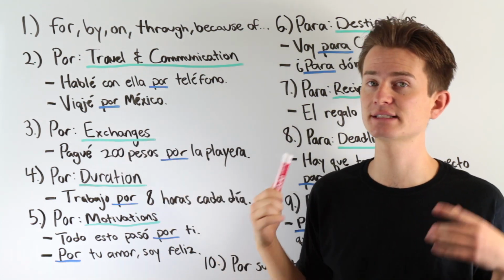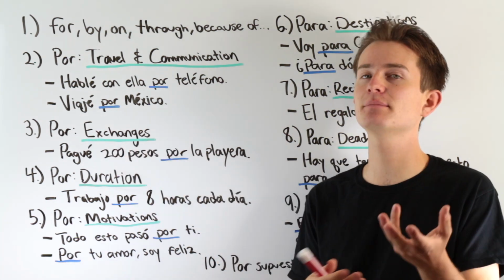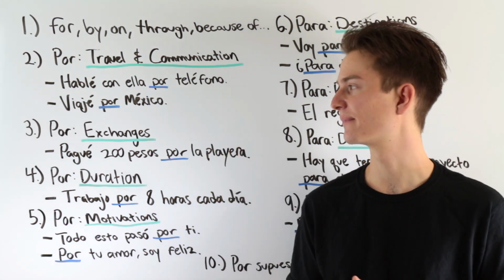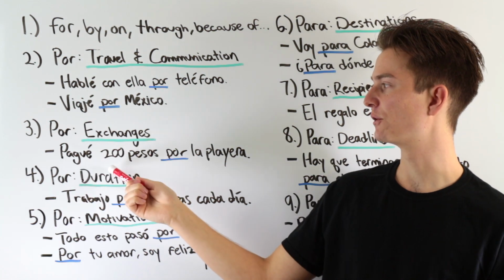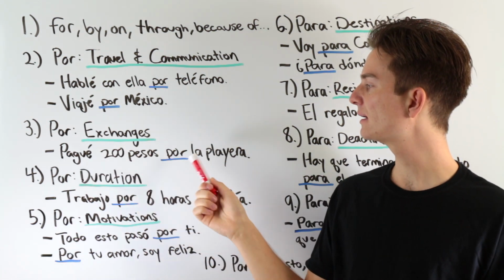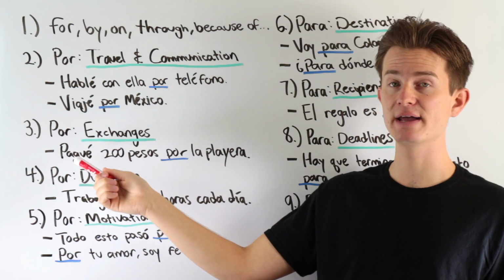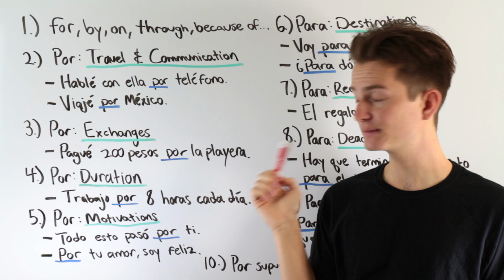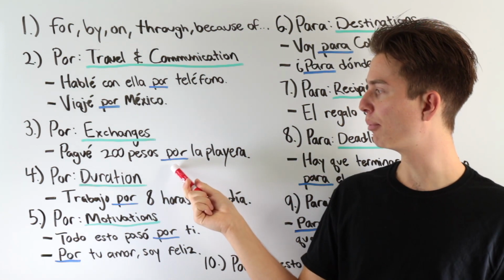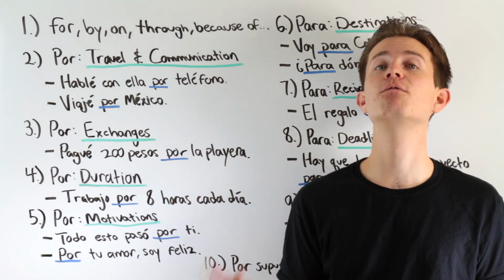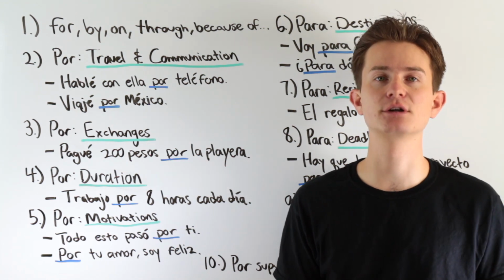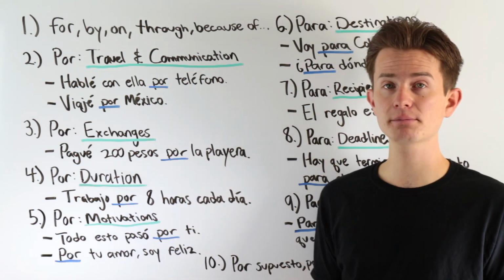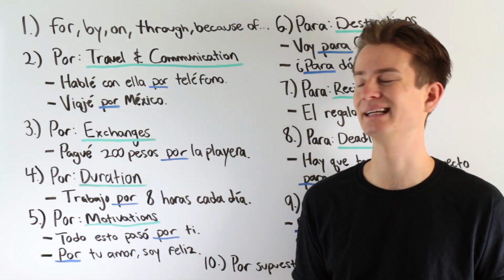Exchanges. This is when we use por, right? I give you something, I'm going to use por. You give me something, I'm going to use the word por. Pagué 200 pesos por la playera. I paid 200 pesos for the shirt. Notice how in this example, por is representing that word for, just like that same English equivalent. So when it comes to exchanges, most times, por is going to mean that word for in English.